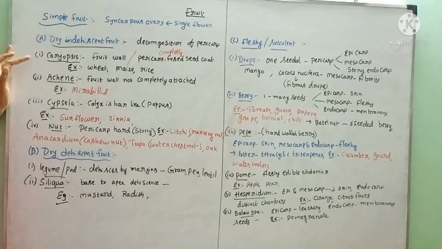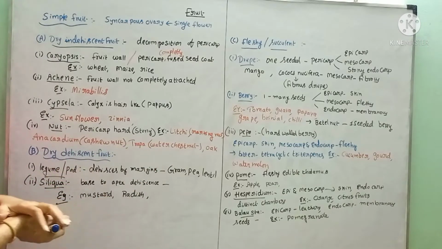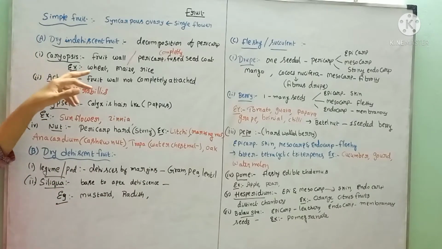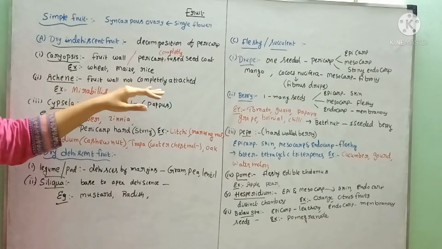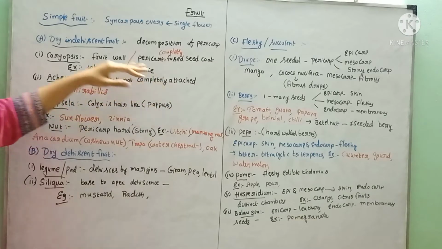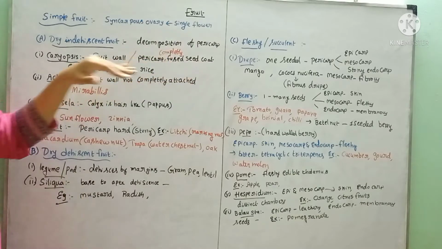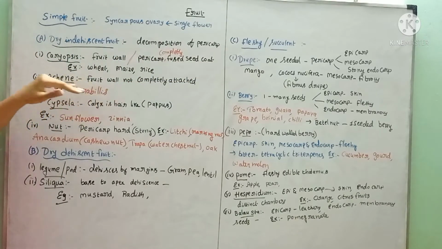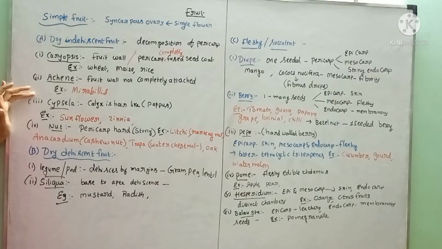There are several examples here. The first one is caryopsis. Here the fruit wall or pericarp is completely fused with the seed coat. Examples: wheat, maize and rice. The second example is achene. In this, the fruit wall is not completely attached to the seed coat. In caryopsis, the fruit wall is completely fused with the seed coat, whereas in achene it is only partially attached. Example: Mirabilis.